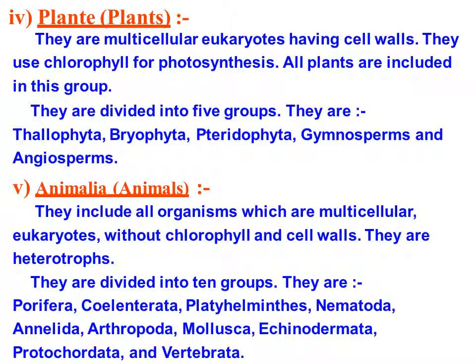In this session we talked about the need of classification, then different classification of living organisms, like Monera, Protista, Fungi, Plantae and Animalia. In our next session we will talk about different types of plant groups. So this was all for the first part, and thank you.